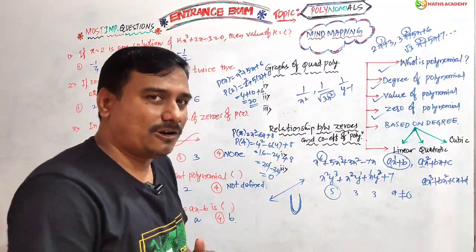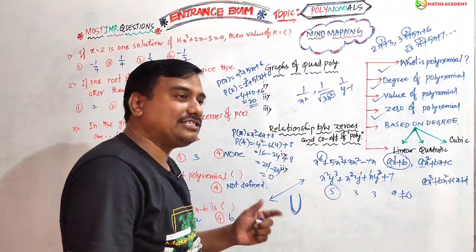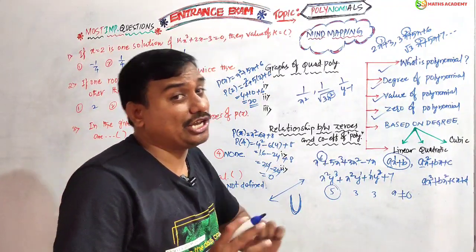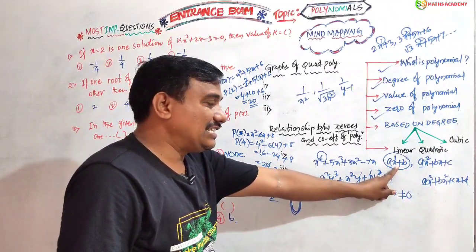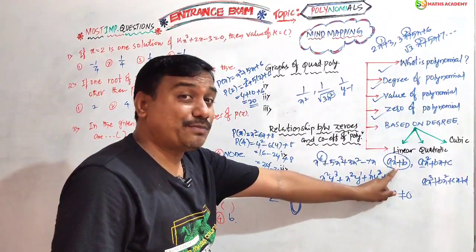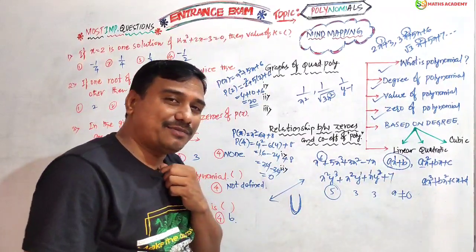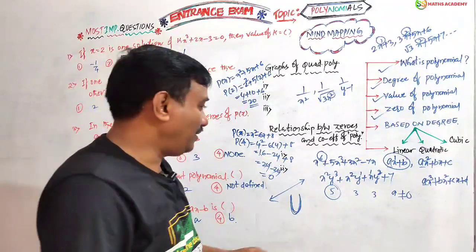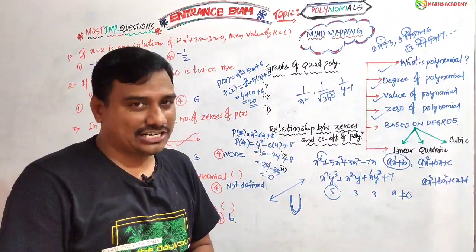The graphical representation of a cubic polynomial does not have any standard shape. Very important. The standard shape of a linear polynomial is a straight line, of a quadratic polynomial is a parabola, and a cubic polynomial does not have any standard shape.